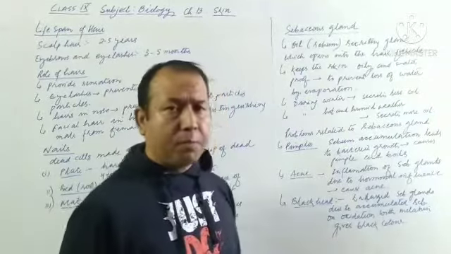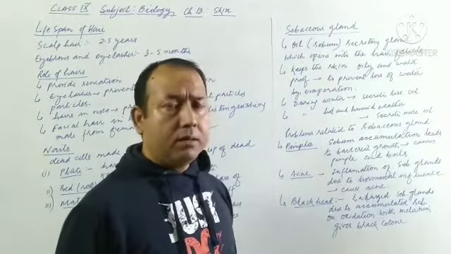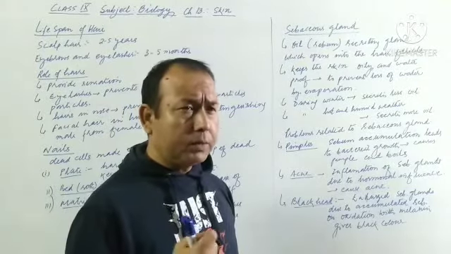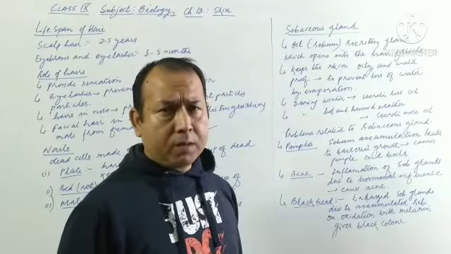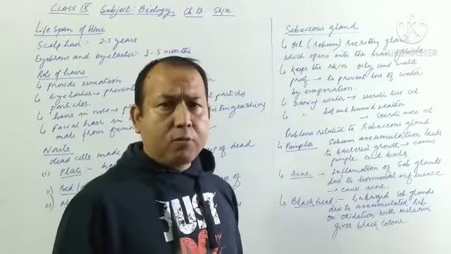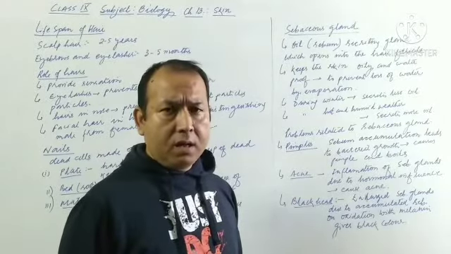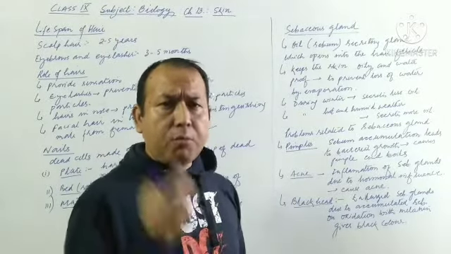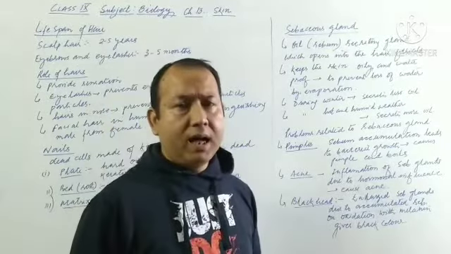So first we'll discuss pimples. Pimples are mainly caused by sebum accumulation. Due to the sebum accumulation, that is oil accumulation in the skin, there is growth of bacteria.